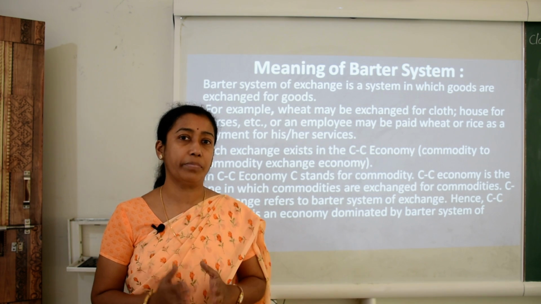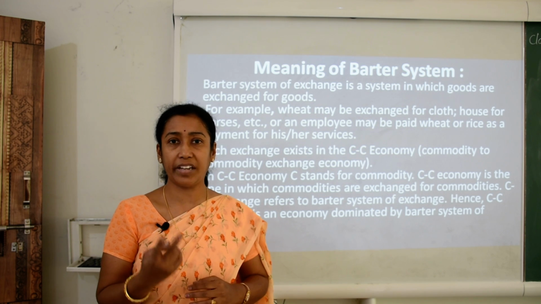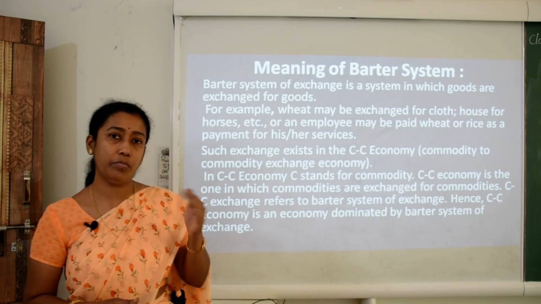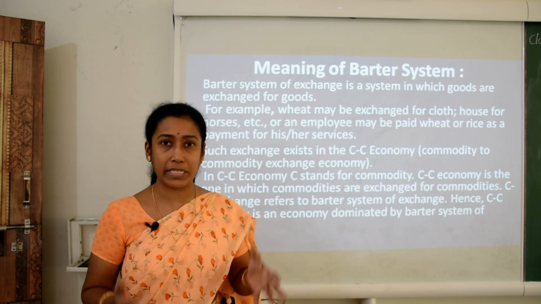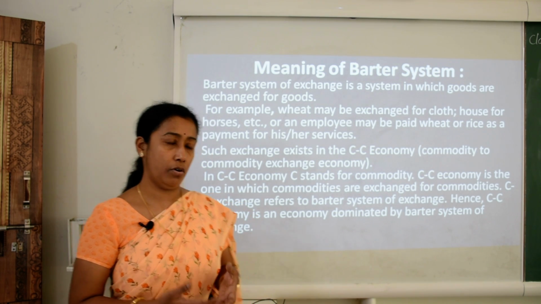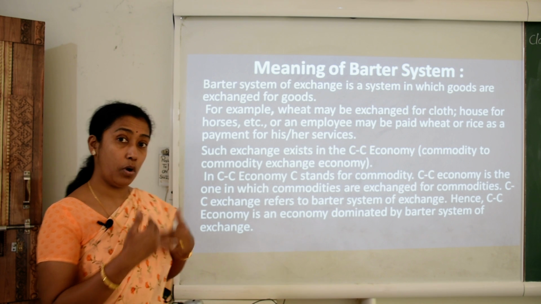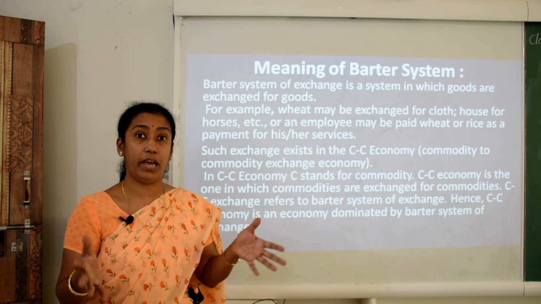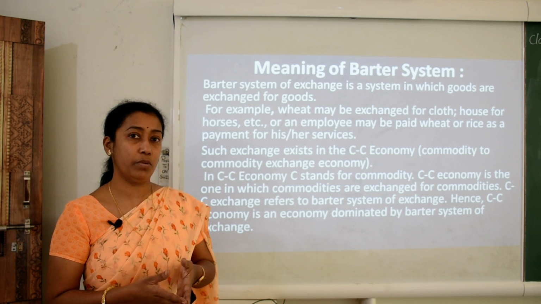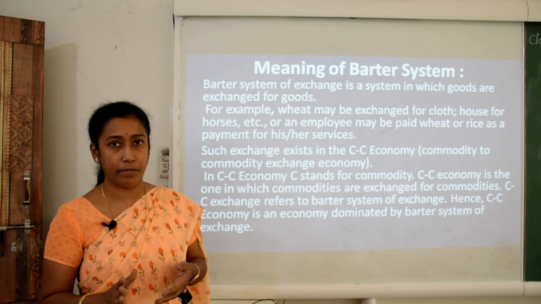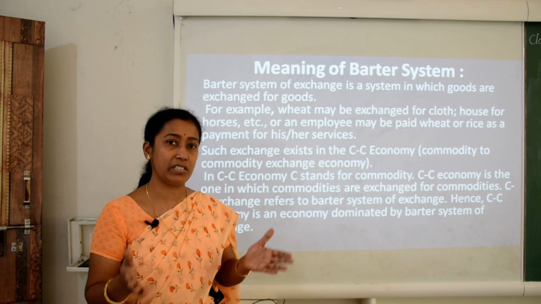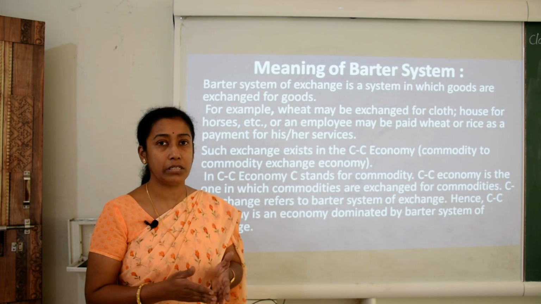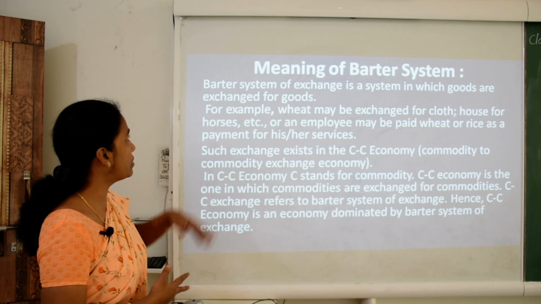When we talk about the chapter money, there can be two systems of exchange. It can be money exchange or it can be barter exchange. Actually, barter exchange does not persist in this present era, but it existed in ancient times. We preferred barter exchange because there was no evolution of money. At that time money had not evolved, because of that people used to exchange goods for goods. That was considered as barter exchange of goods and services.